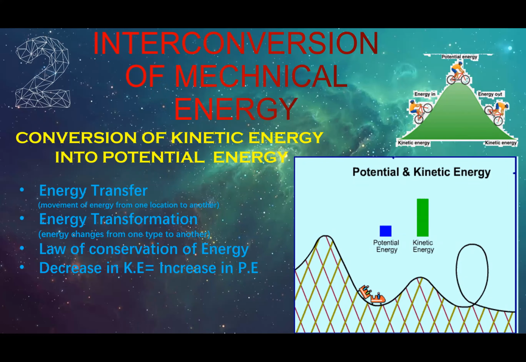Let us start. You see the child on the bicycle. He is rising on a slope. As you see, in the beginning, he has kinetic energy. As he rises, his kinetic energy decreases because of the reduction in his speed. Why? Because he is rising against gravity. As you see, at the top of this cliff or slope, he has maximum potential energy.